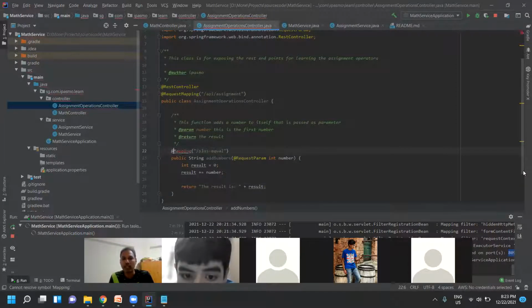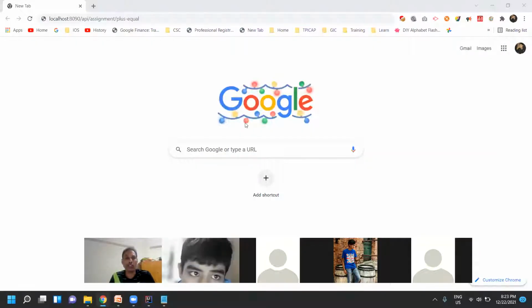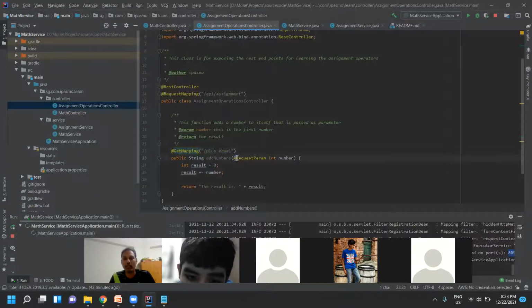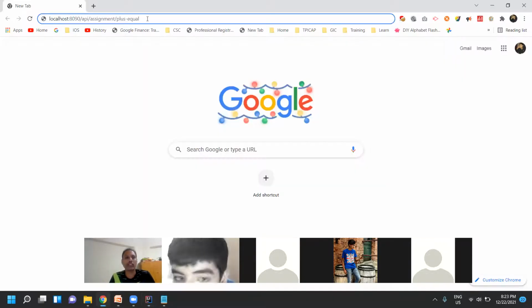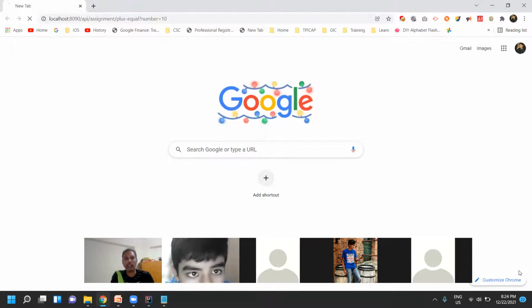I'll have to explain that later. First we'll do it only with get request. So plus equal is also done. And what is the query parameter? It is one number. So I'll put a question mark. Query parameters are always used with a question mark. Number is equal to, I'll give 10. And then press enter.